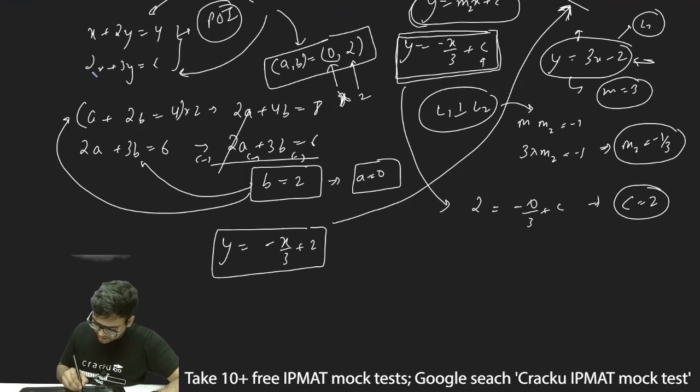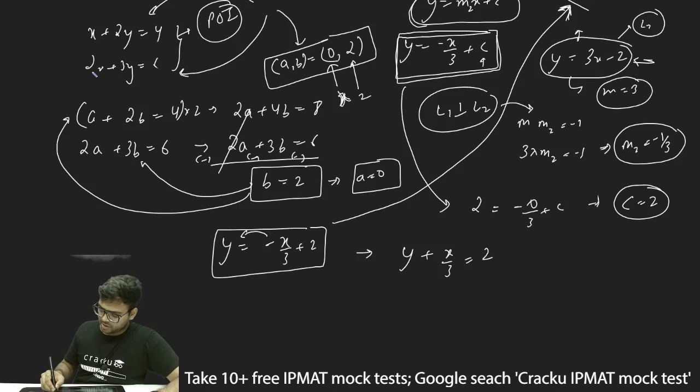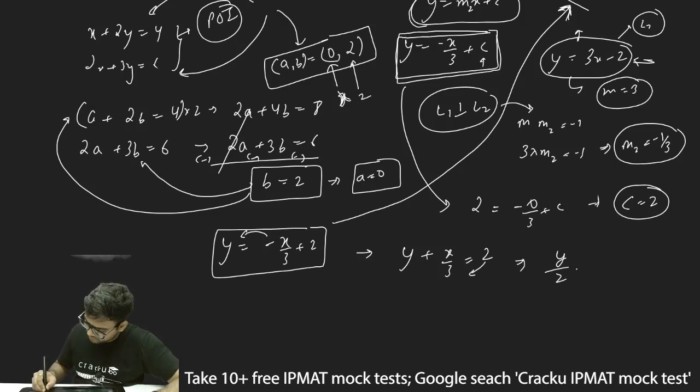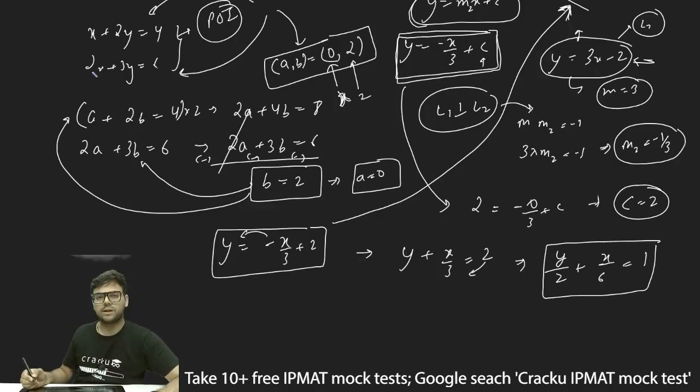I can take this x by 3 to the right hand side. This will become y plus x by 3 is equal to 2. Now I can take this 2 to the denominator. So this equation will become y by 2 plus x by 6 is equal to 1. Now this is the intercept form of the line.